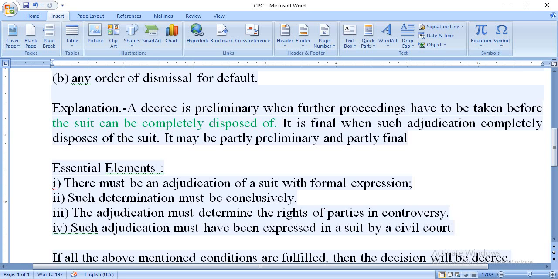And in the last part of this explanation we get that it is final when such adjudication completely disposes of the suit. So we can say easily that the decree will be final when, after hearing, the court passes a decree that completely disposes of the suit. It may be partly preliminary and partly final. So we get that a decree may be partly preliminary and partly final.